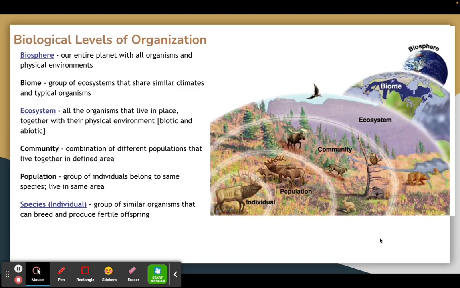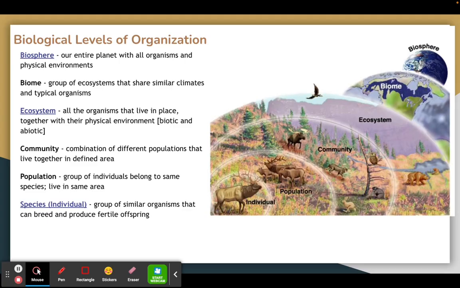When we look at how things are organized globally, we call this the biological levels of organization. So, this is going to be going from macro to micro. So, from the large scale of things to the most specific individual things. So, we look at the thing called the biosphere. That's our entire planet with all of the organisms and the physical environment. So, all the living and non-living things.